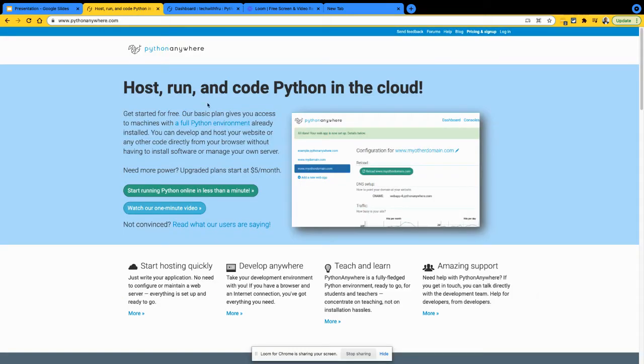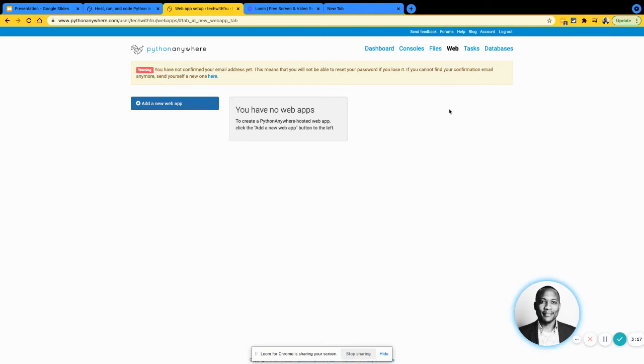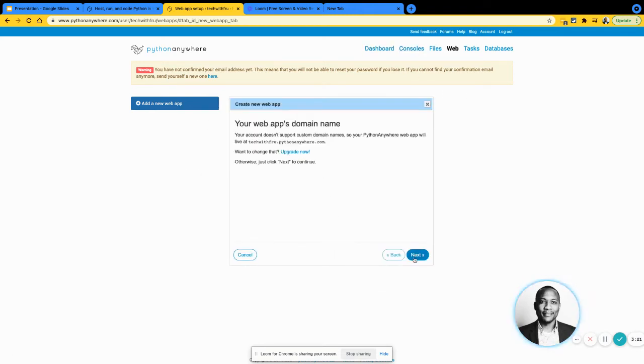The service we're going to use is this PythonAnywhere, a really interesting service. You come in, you create an account. It's free. There are some paid options if you want to do some things that are a little bit more interesting. So just create an account, which I've done here already. And once you have an account, the very first thing you want to do is to go for the web apps. And what we're going to do there is add a new web application.